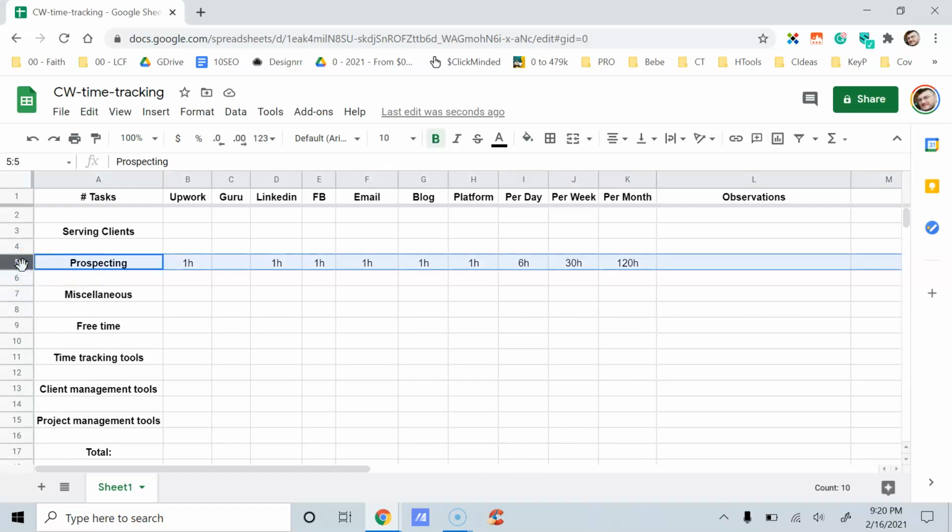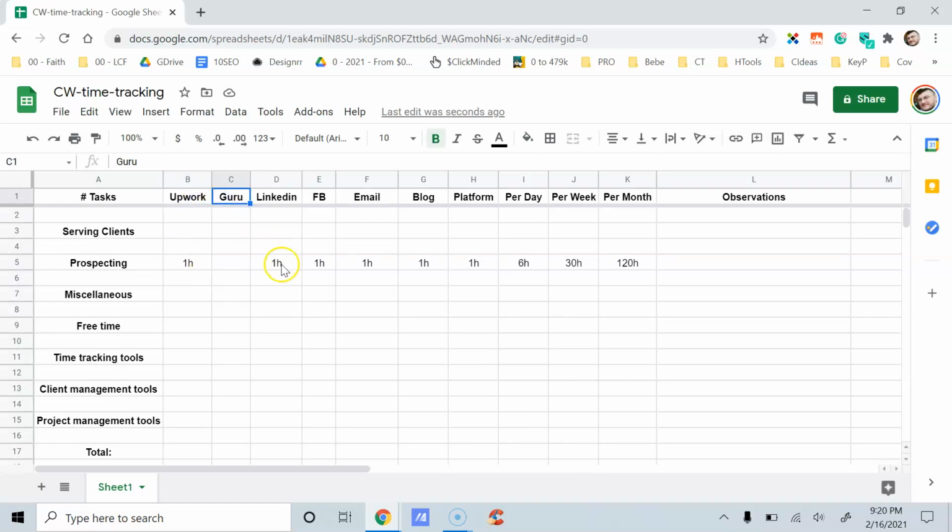Now, when you do prospecting, definitely you need to have a strategic game plan. You don't have to just spend an hour and just read stuff. You have to engage, actually. That's what prospecting is all about. You have to comment on these platforms. You have to send bids if it's Upwork or Guru. If it's LinkedIn, Facebook, email, and blog and other platforms, you have to engage.